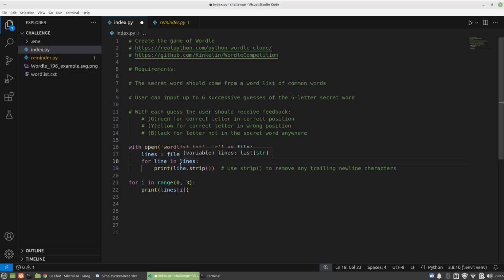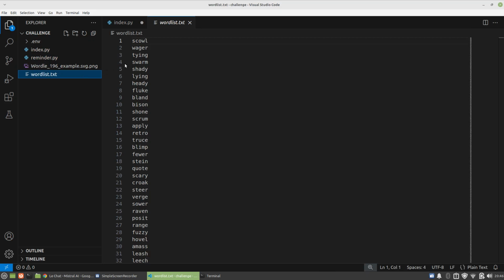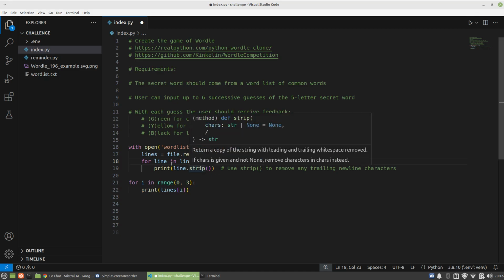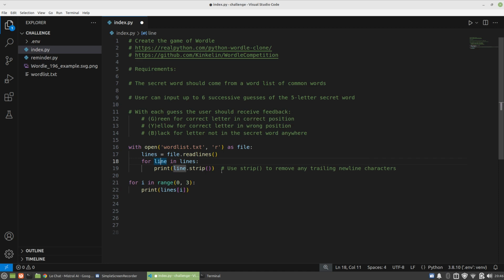And I remember actually coming up against this in the test that I had, because in this file here, you can't see them, but there's obviously a bunch of \n carriage returns, and you have to strip those out, or you end up getting errors and stuff. So I remembered that. I would have to come up against it anyway, so I'm leaving this in here, and it's going to loop over all those lines, and it's going to use strip to remove new line characters.